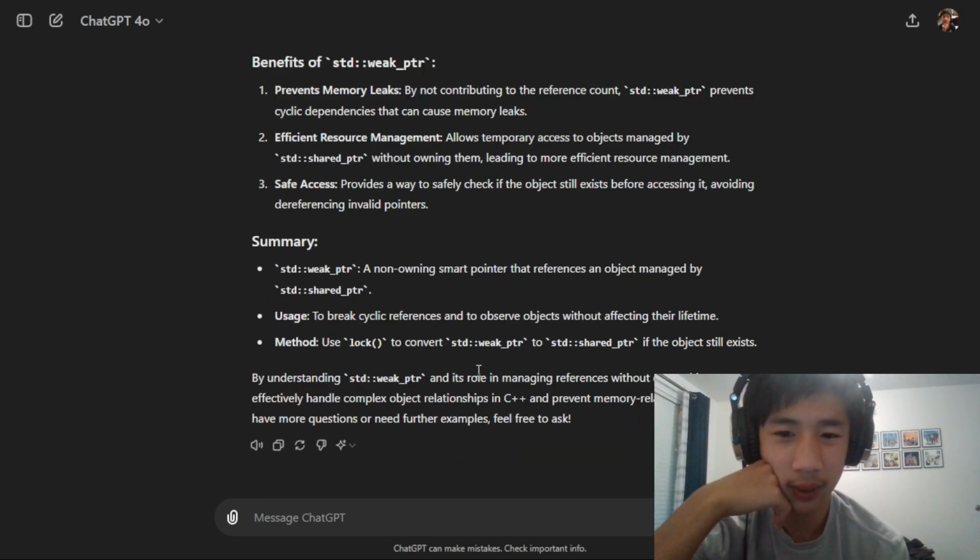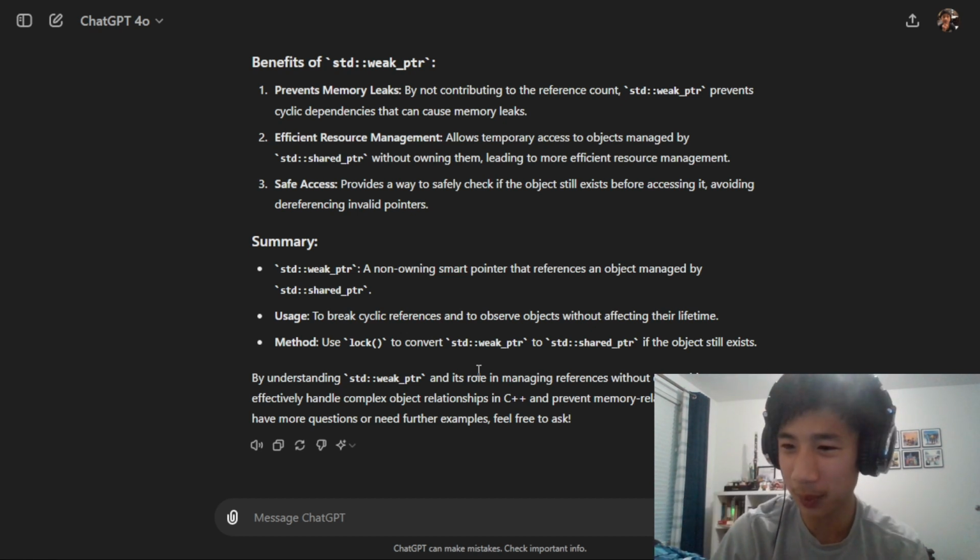Well, I feel like now I kind of understand weak pointers a little bit more. I'm not sure if I would ever use it in practice, but I probably will, as this is just beyond my comprehension. And this programming is just too legit and hardcore for me to understand the actual purposes of this precise memory management.